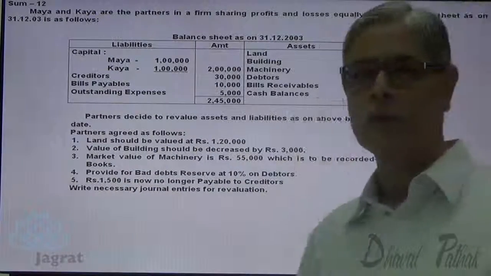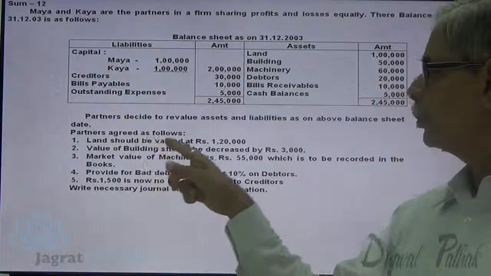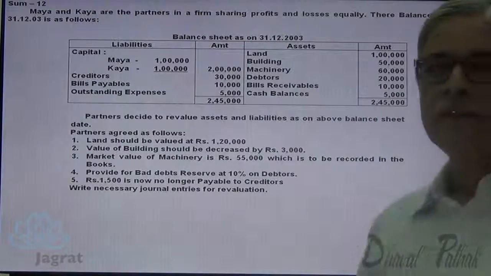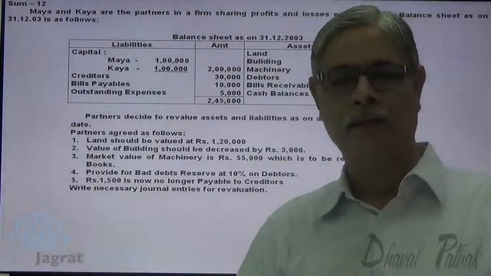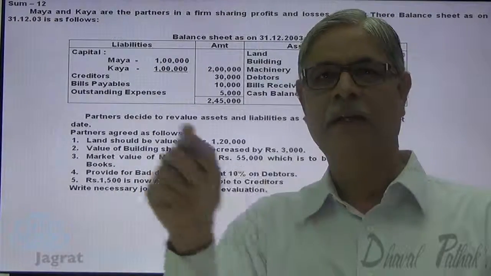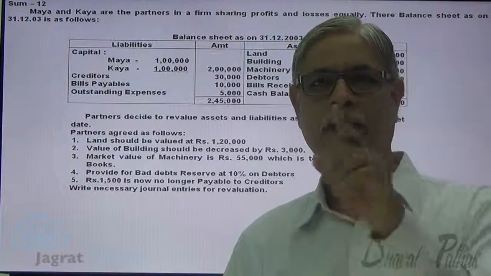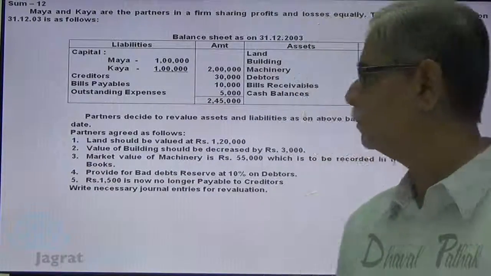Partners agreed as follows. Land should be valued at 1,20,000. Book value is 1 lakh. Increase in the value of land is 20,000. This is again credited to revaluation account. Journal entry for that is land account debit, revaluation account credit.